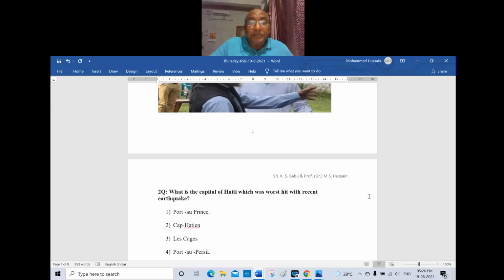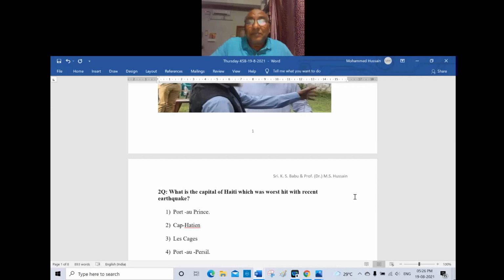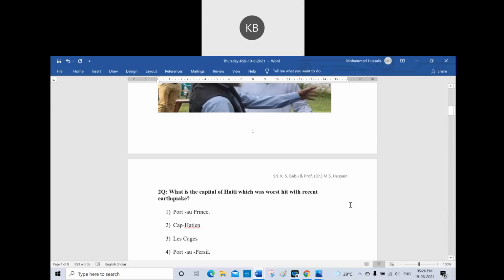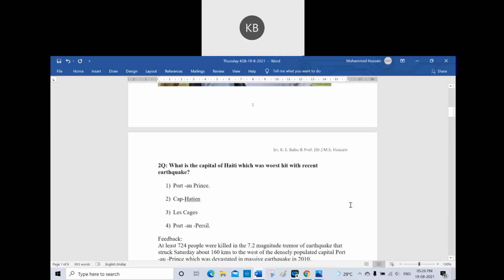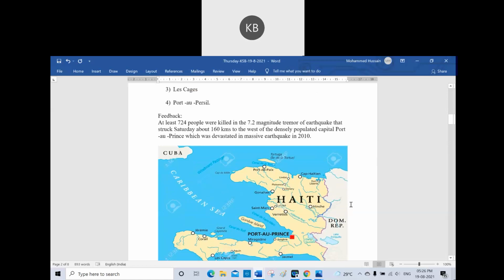Is it Port-au-Prince? Is it Cap Haitian? Is it Las Cages? Is it Port-au-Prince? Make an attempt, even though it is wrong. Haiti's capital. Port-au-Prince. Option 1 is the correct one.